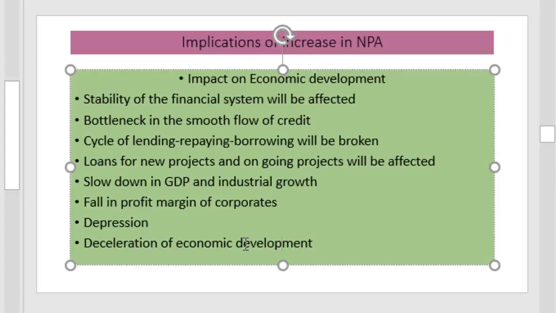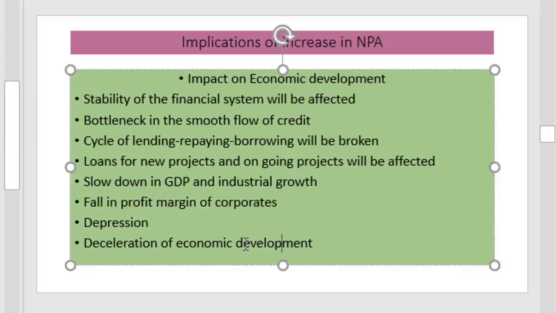If there exists non-payment of the loans, this cycle will be affected, and automatically the banks will be forced to reduce the loans to new projects as well as ongoing projects. This will affect the GDP growth rate and industrial growth rate.